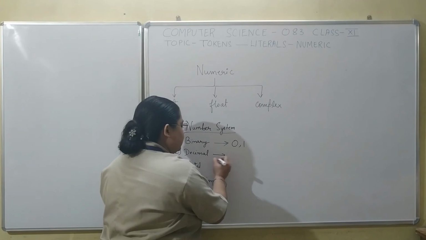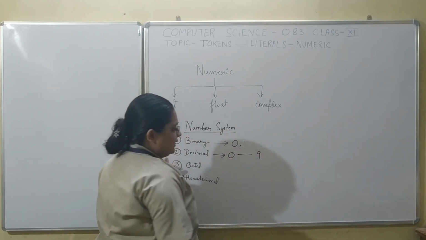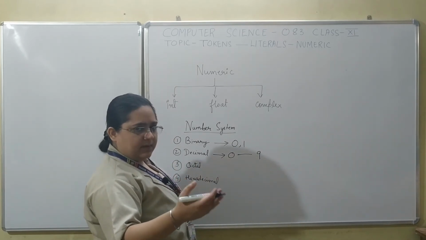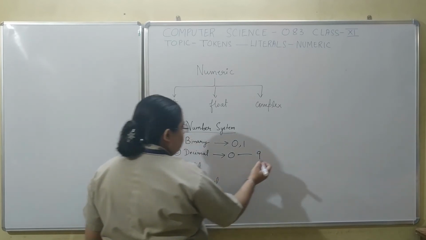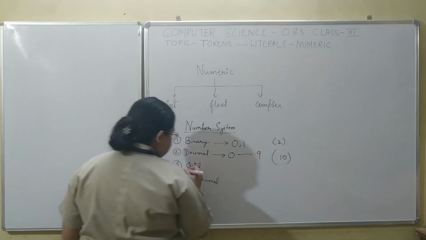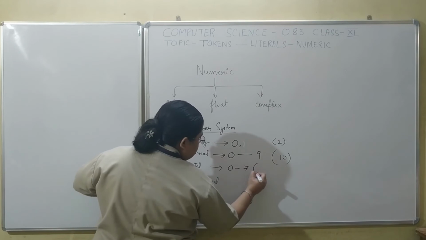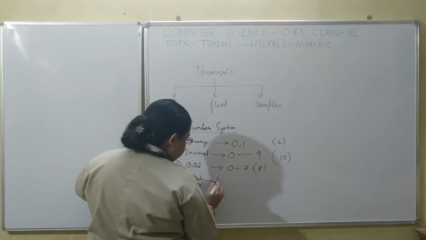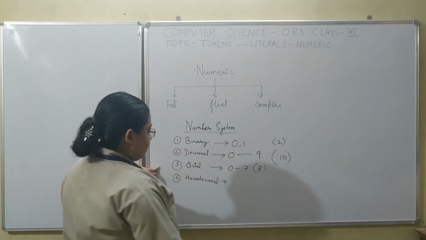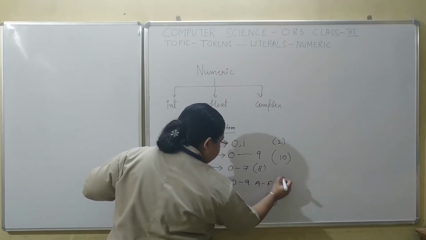Decimal number systems are made up of 10 digits, 0 to 9: 0, 1, 2, 3, 4, 5, 6, 7, 8, 9. So how many digits would be there? 10 digits. And here we will have 2 digits. Octal number systems are made up of 8 digits, that is 0 to 7. And hexadecimal number systems are made up of 16 digits, that is 0 to 9 and A to F.